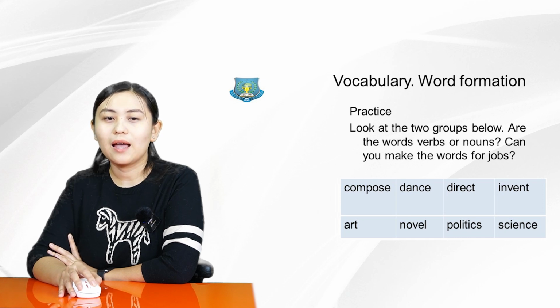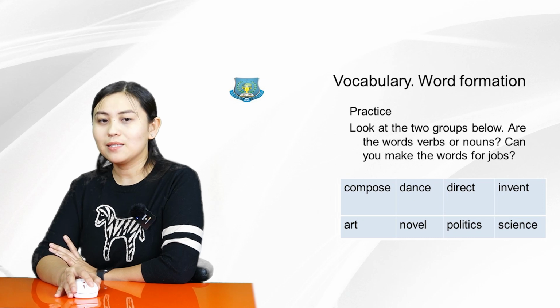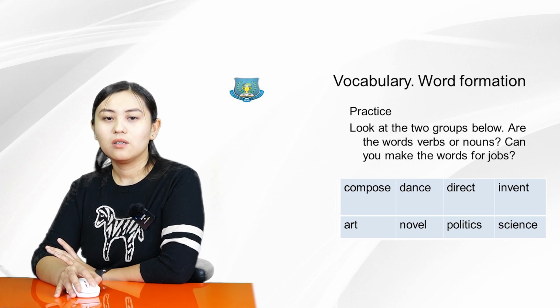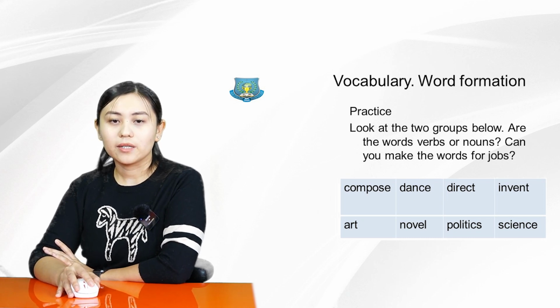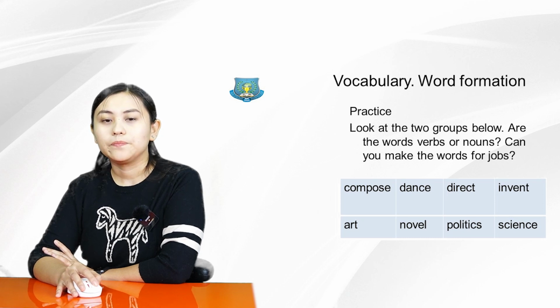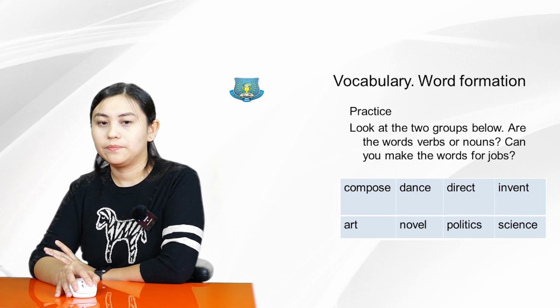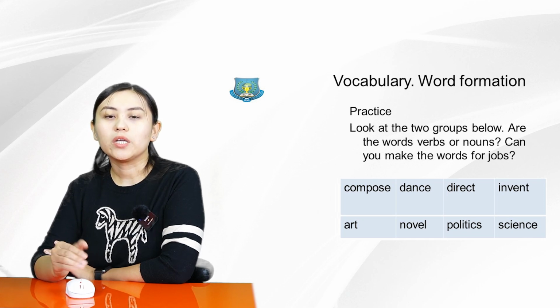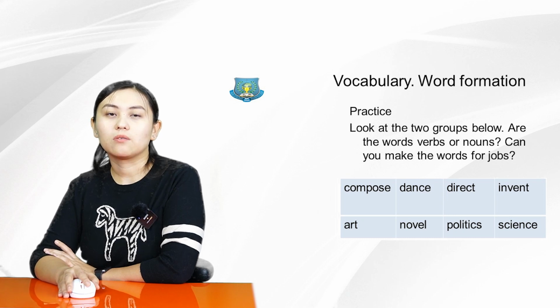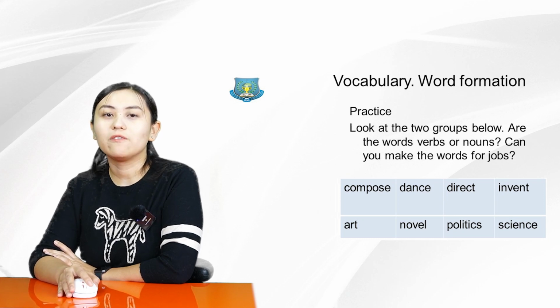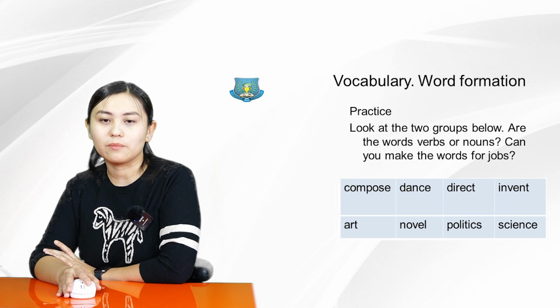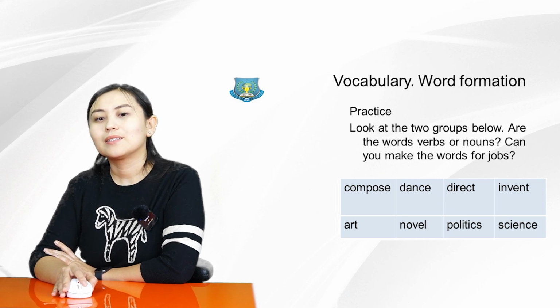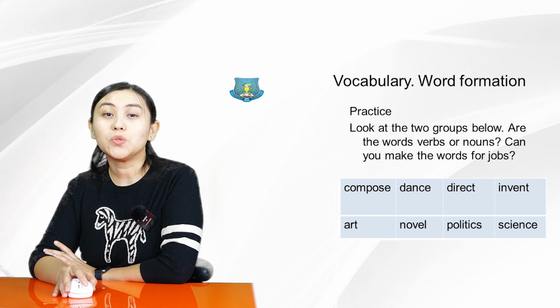Art, you can add ist, so artist. Dance, dancer. Direct, director. Novel, novelist. Politics, politician. Invent, inventor. To invent something, so we can add or, so inventor, a person who invents something. And science, scientist, a person who does science.